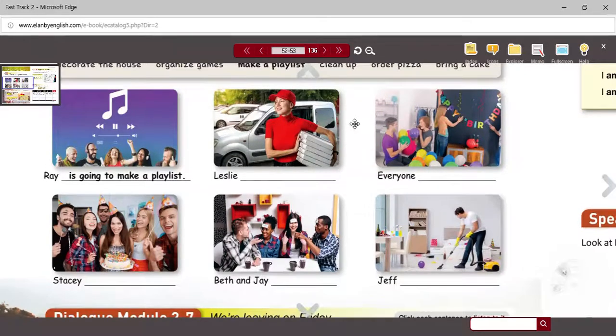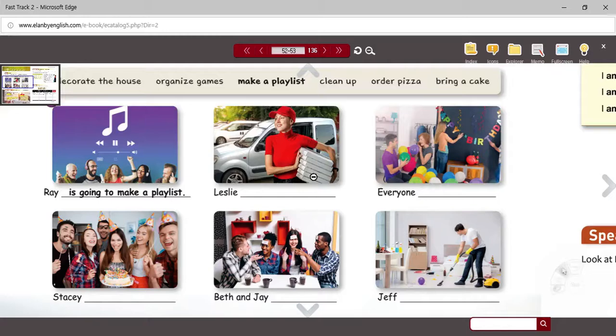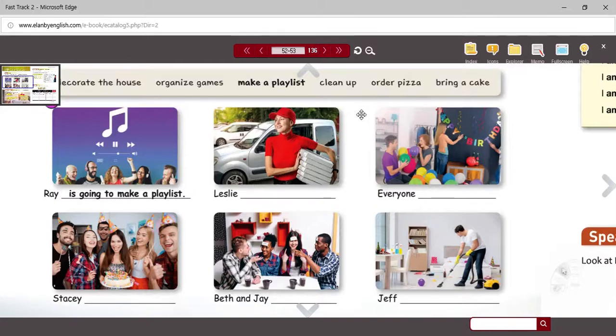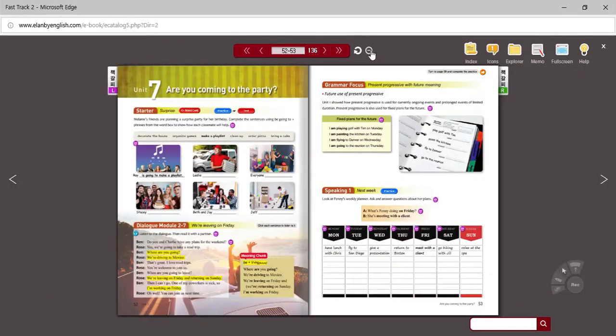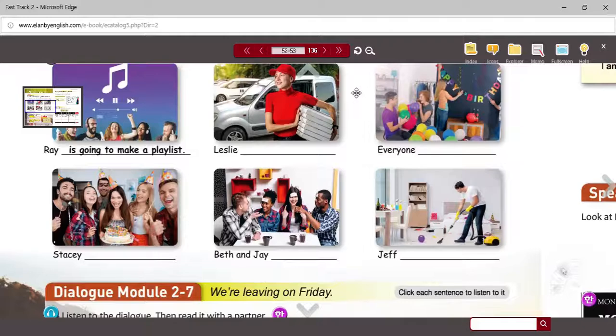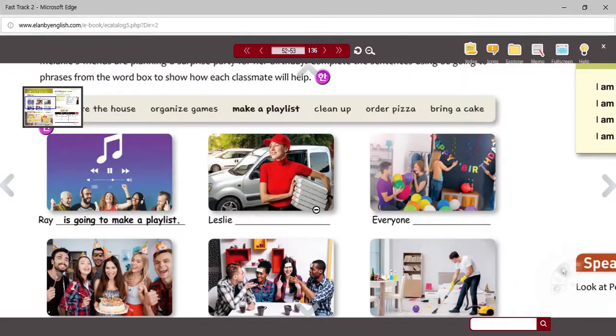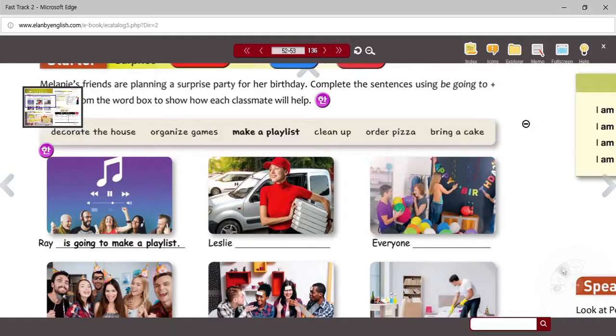Okay, so some of you may look at this picture of Leslie, and I think we know what she is going to do. Okay, and you can write that down here. Okay, much like they did for Ray. So Ray is going to make a playlist. What about Leslie? From the picture, you can probably figure it out, but if you don't know the words, you can use the words here in the word box. Okay, so pretty simple stuff to do.